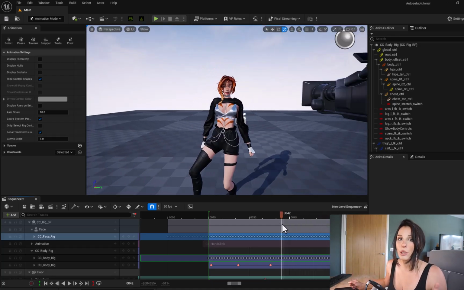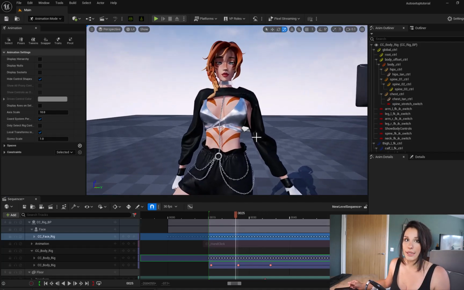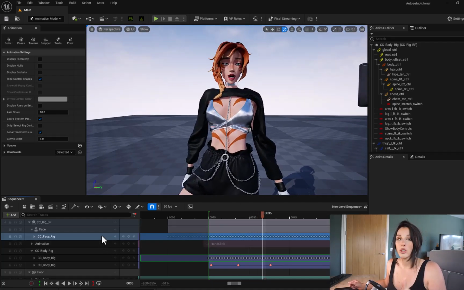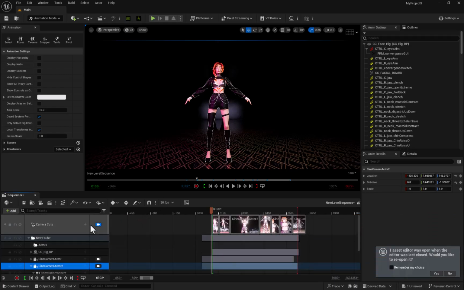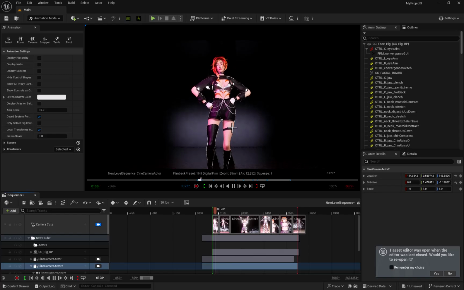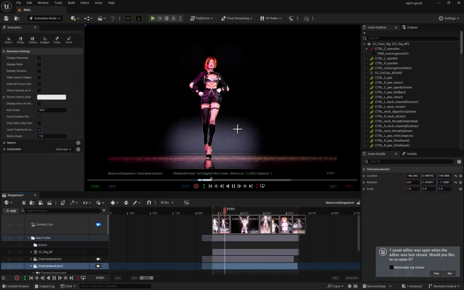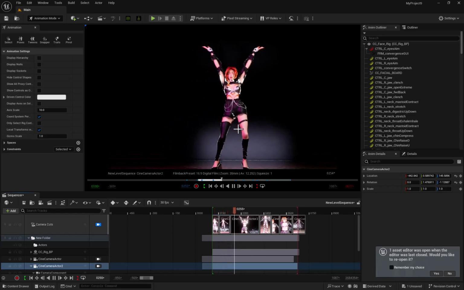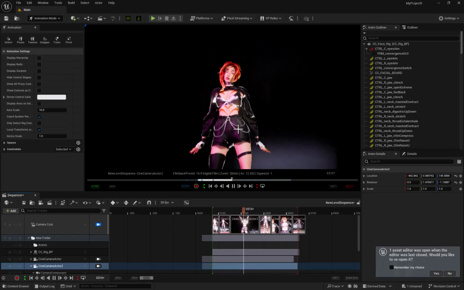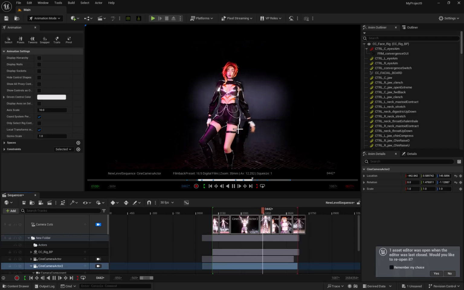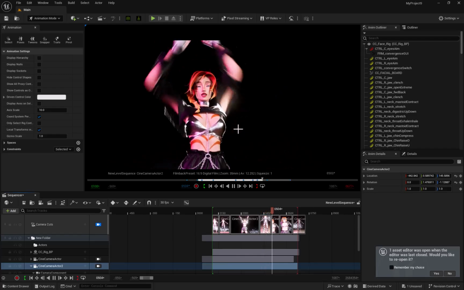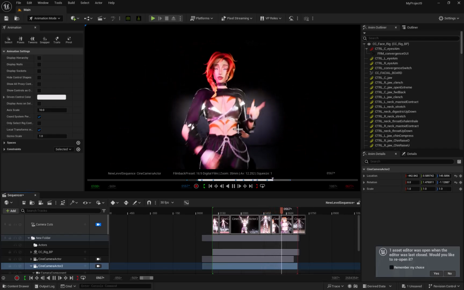So this is a really quick and free way of getting the animation from the MetaHuman to your Character Creator character. So from this point on, you've got your animation, you've got your facial animation, you've got your character in a scene. Remember, you can use Quixel Bridge to quickly get assets into your scene to build up whatever kind of environment you're creating. And there you have it. That's how quickly you can put together a custom animated character from your iPhone.